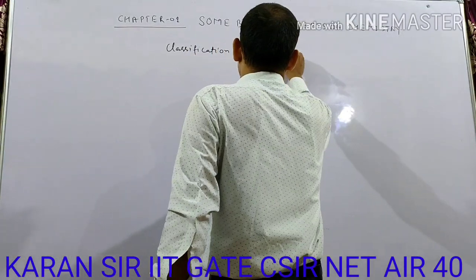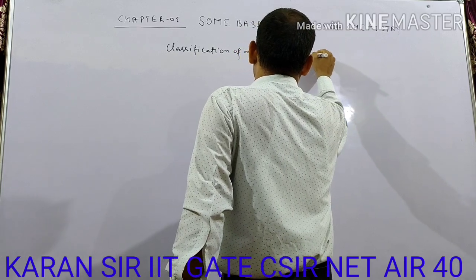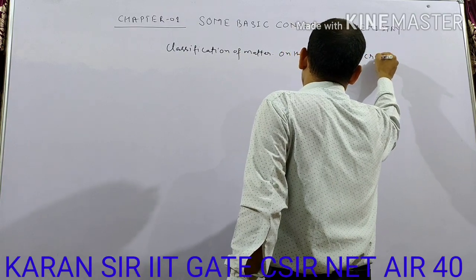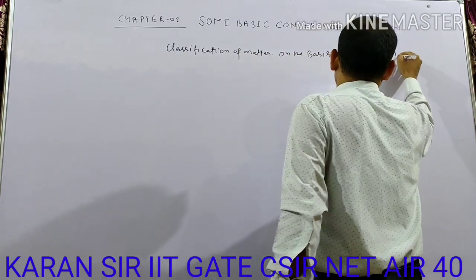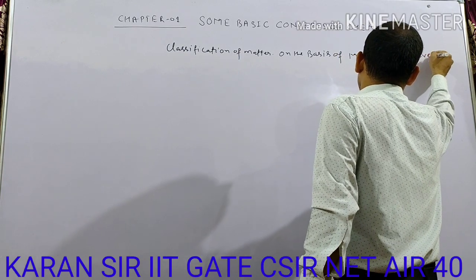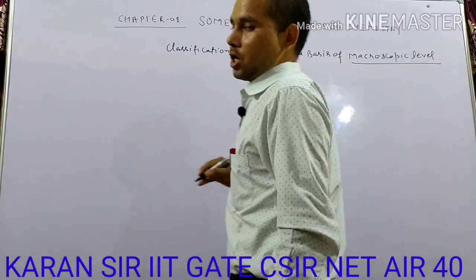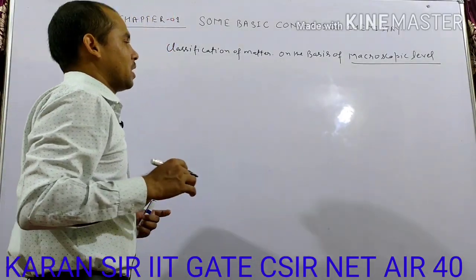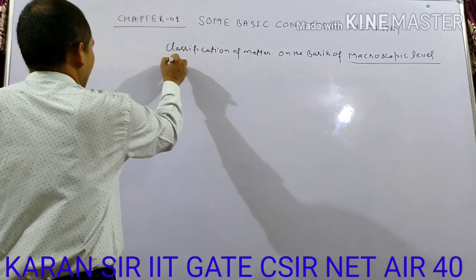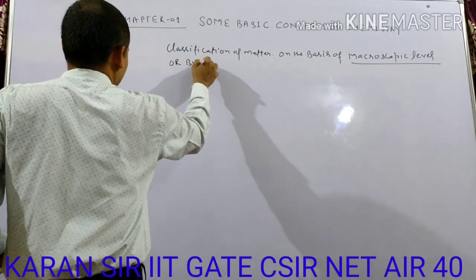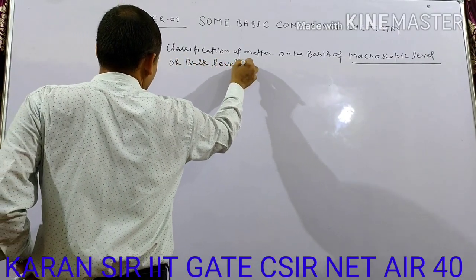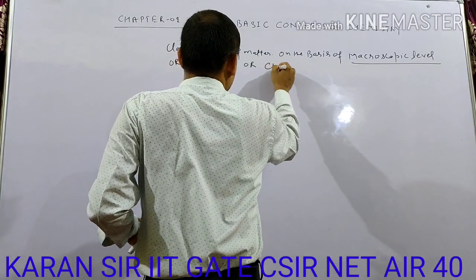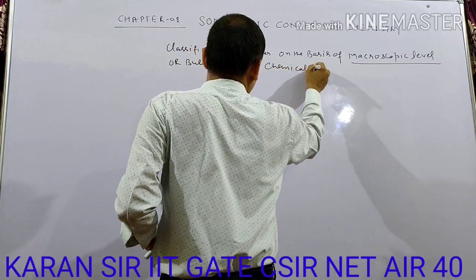Classification of matter on the basis of macroscopic level. That is a very large level, a large scale, macroscopic level. Or simply we can also say that this is a bulk level, or we can also say chemical classification.